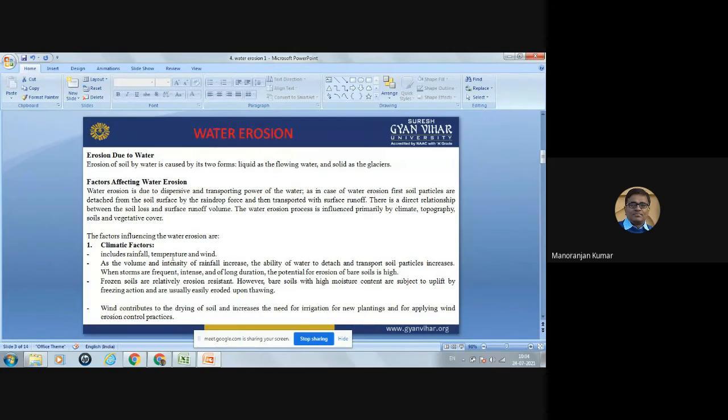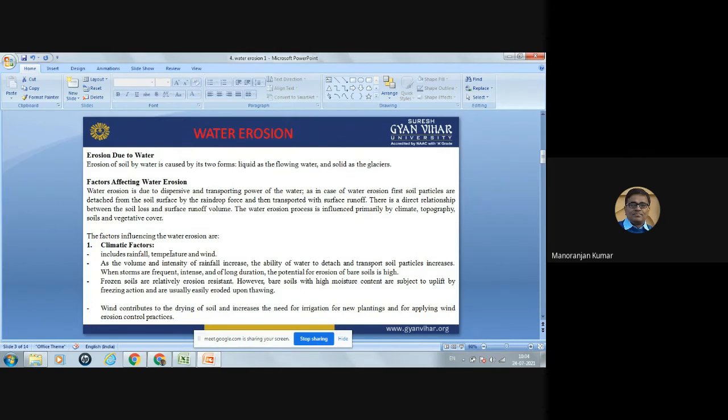Now the temperature. Temperature also affects the soil erosion process because frozen soils are relatively erosion resistant. If the soil is frozen, then that soil will not detach from its place very easily.